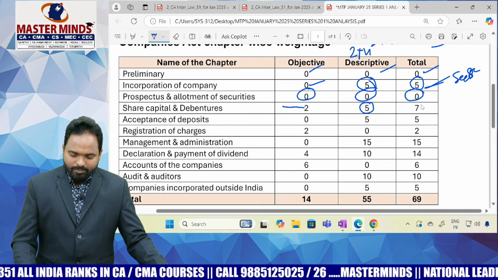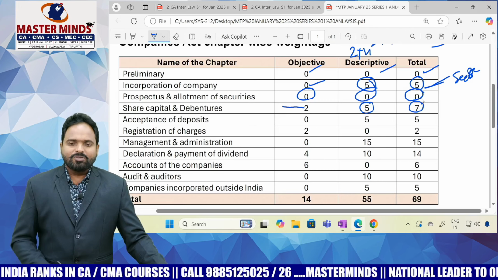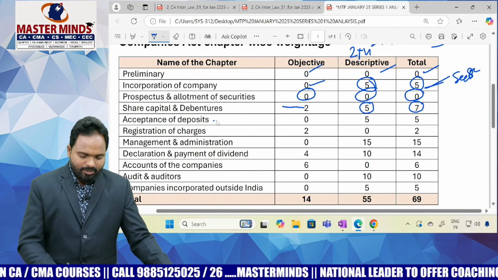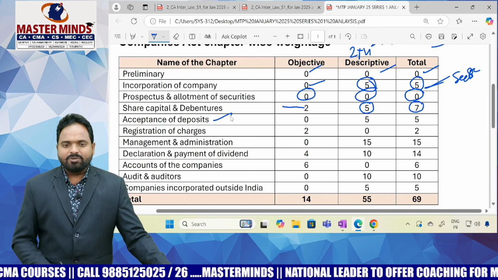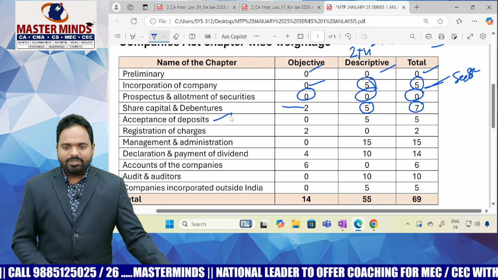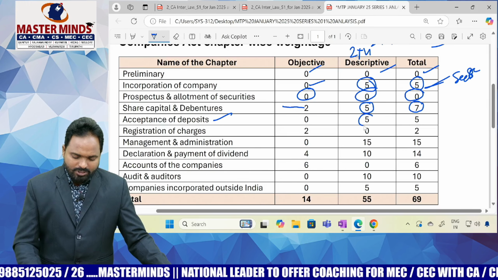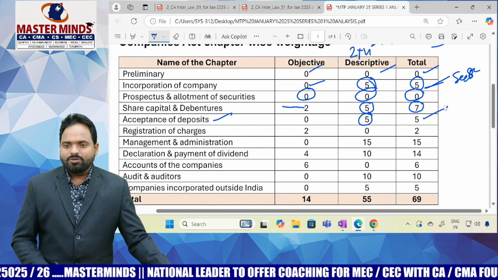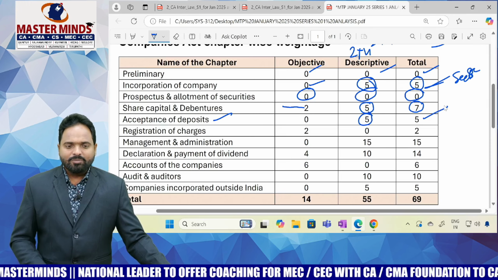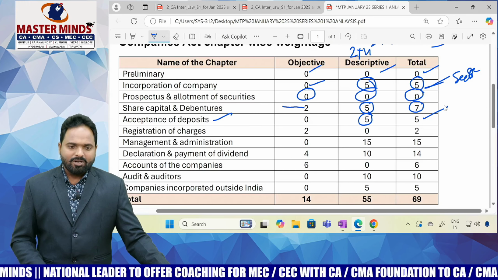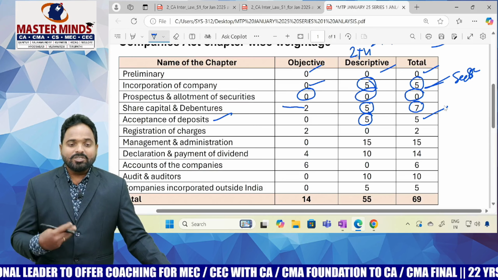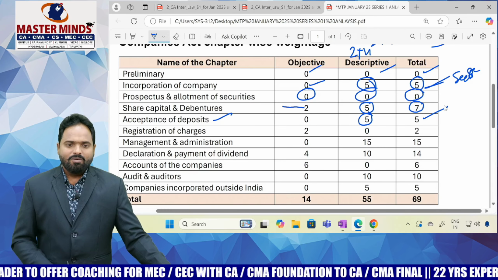So how many marks in total did they ask? Only 7 marks from the share capital and debentures chapter. Acceptance of deposits, chapter number 5, is a very small chapter. What is a deposit, what is not a deposit? On that they asked 5 marks. No MCQ, one descriptive 5 marks. Very simple: money taken from employees, can it be considered a deposit or not. On that small topic, what is not a deposit, they asked a 5 marks descriptive question. I don't know why. It is very simple.